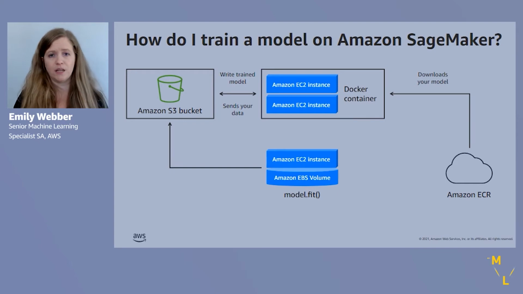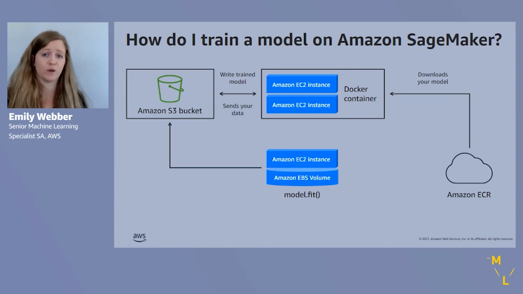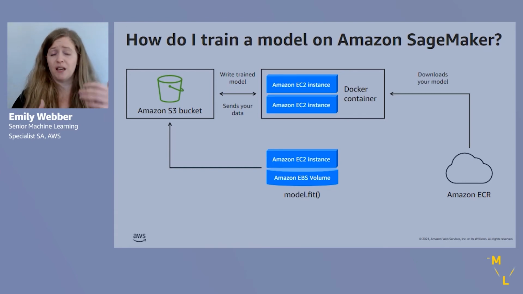So we'll call model.fit, and this instance is going to come online. And so that instance is going to train, right? We're going to execute your training script. We'll process that for you, fully managed cluster. And then when that job completes, the cluster comes down. So all of the compute is dynamically turned off. And then we're going to drop your model back in your S3 bucket. And then you can deploy that. You can build a connected application, build a real-time application, build a recommender, lots of other really good sessions here at the ML Summit for you to learn about the different types of applications you can build with a trained model. And here we're going to talk about tuning it.